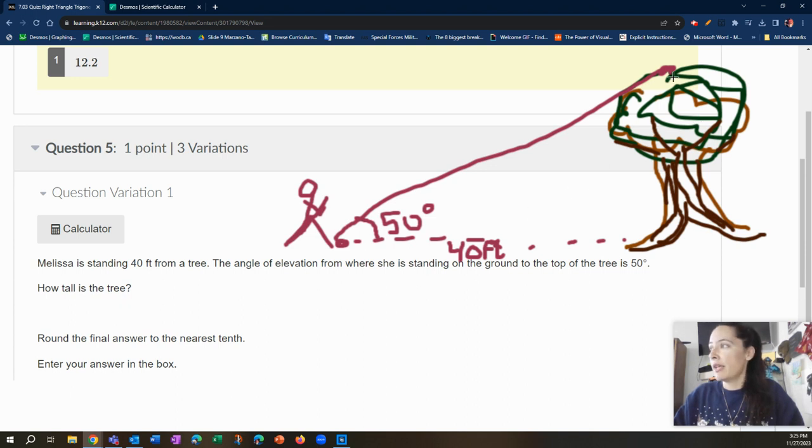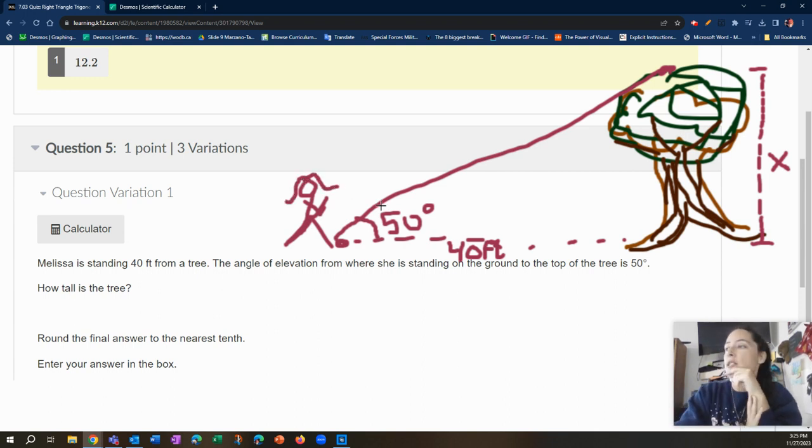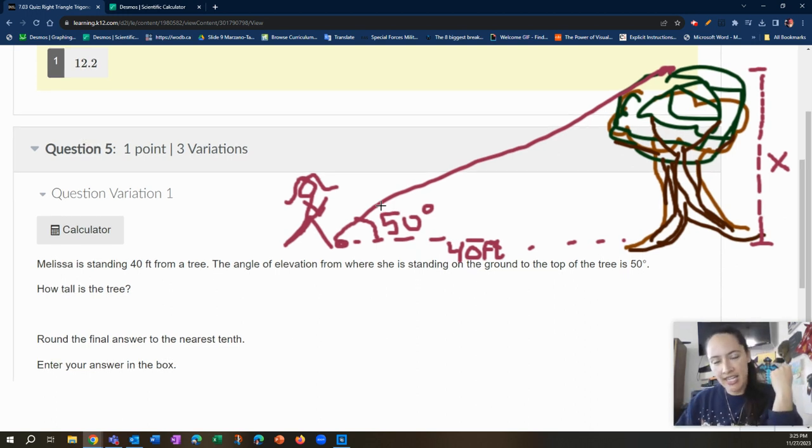Oh, okay, so we want to know how tall is the tree, X. Same thing. We have an angle measure. We have a side length. We're going to set up our trigonometric ratios and figure out which one makes sense to use.